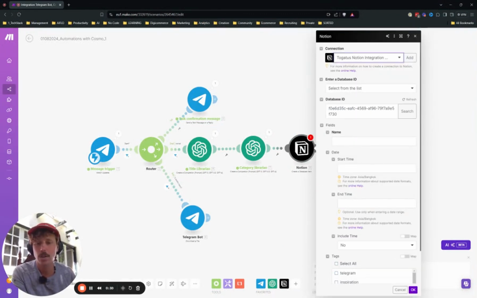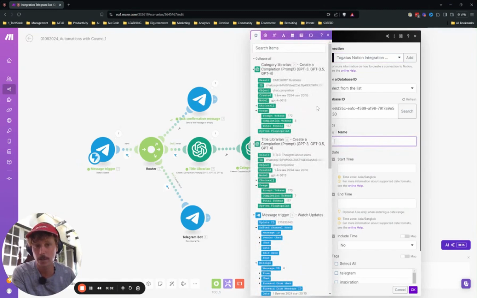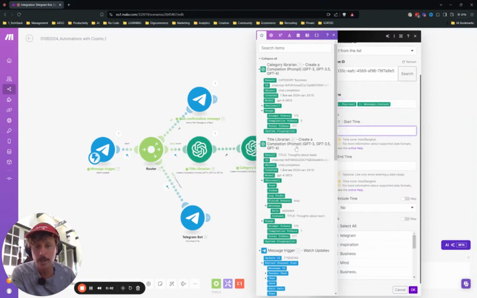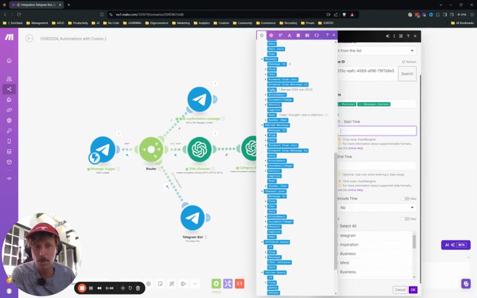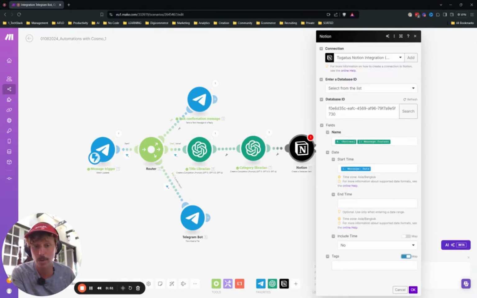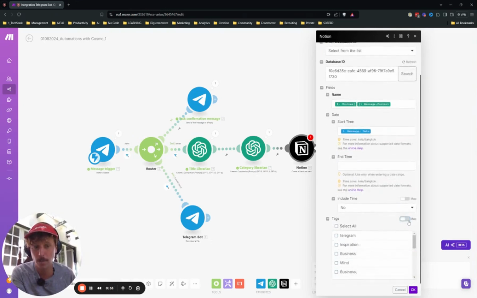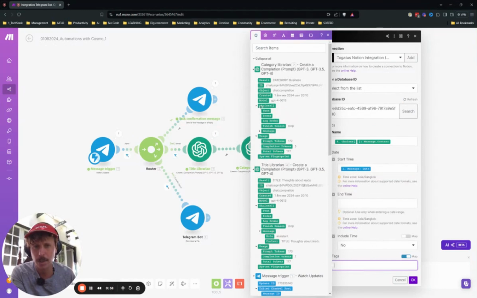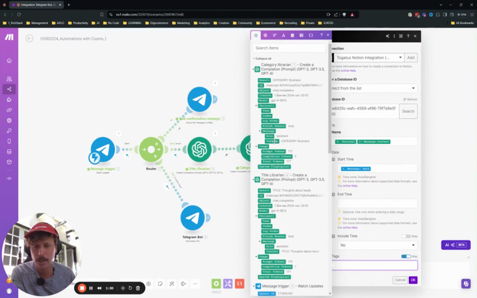Okay, great. So now we are going into filling out the fields. First of all, the name, where we say the title librarian, obviously. So we want the name, we want the title. Then we have a start time. I just want to bookmark the date so I know when I share this thought. And then the text, we also map them. As you saw, you could select, we want to map them. And the tag is the category librarian. It says it's business. Okay.